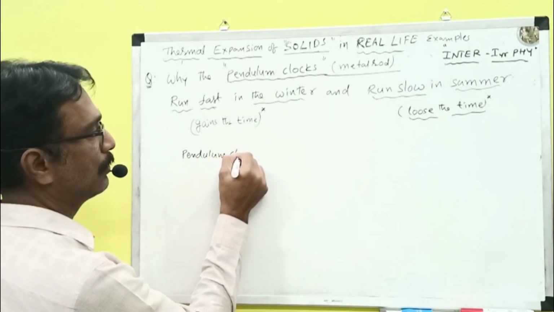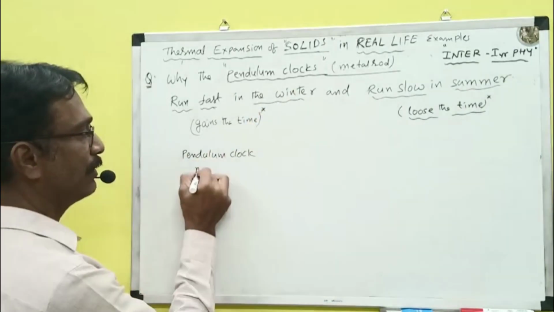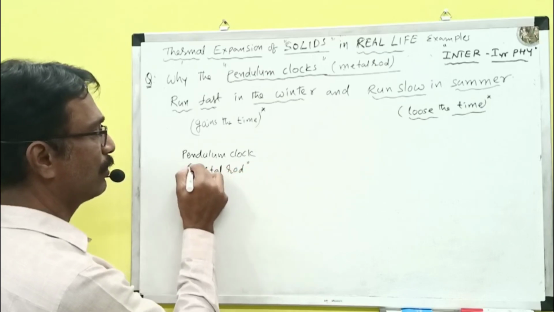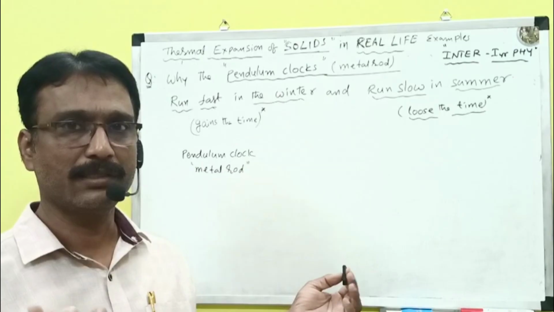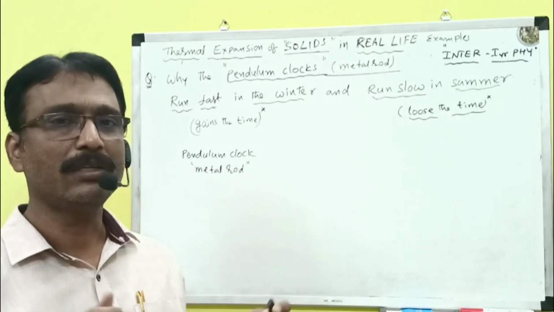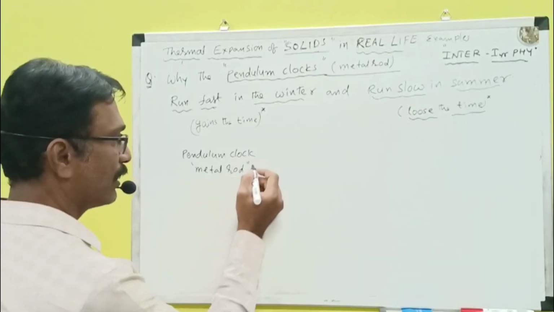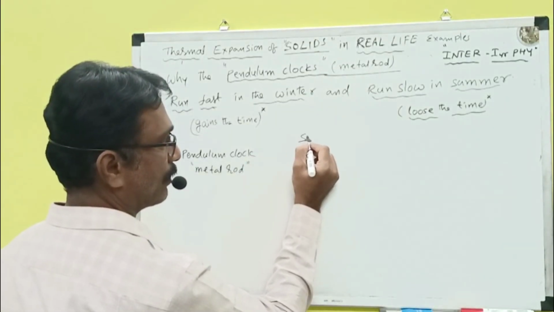Pendulum clock. It is made with metal rod. Made with metal rod. Metal means it is a solid material, no? On heating, what will happen? The length will increase. On cooling, what will happen? The length will decrease. In this case, we can write it here. Two different cases we can see here.